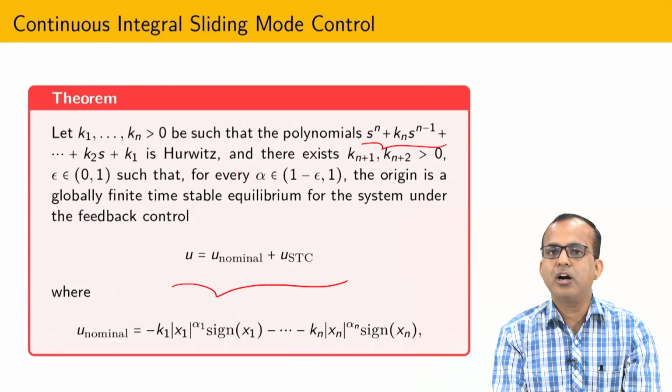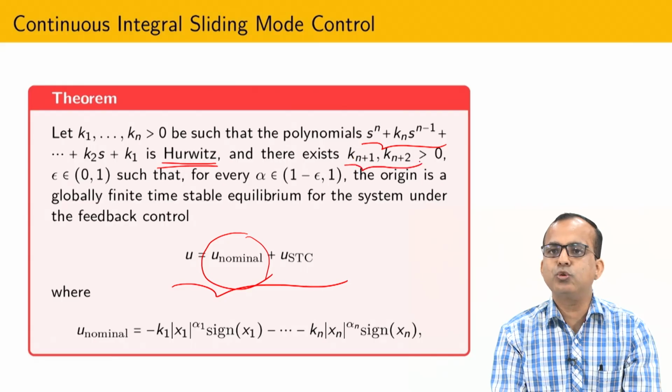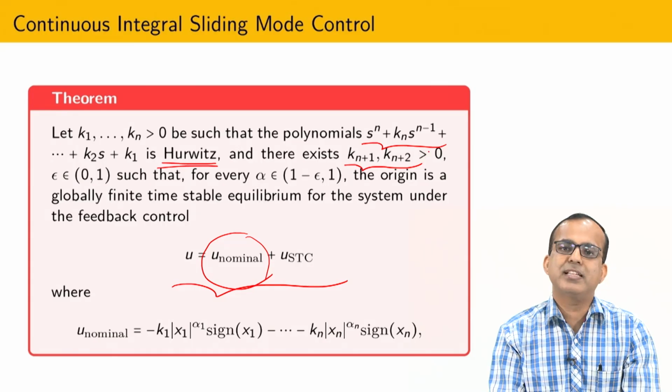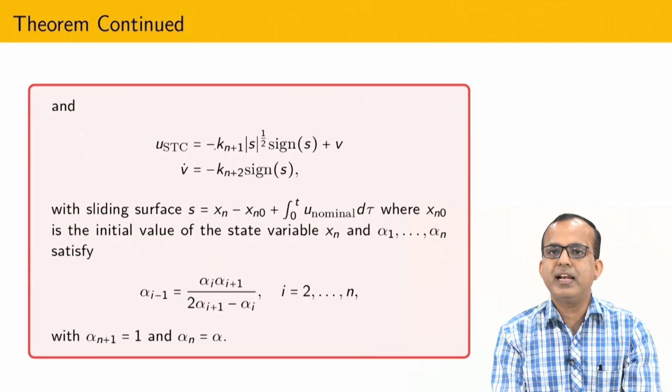So how to select the gain? Again, you can select the gains up to the nominal control exactly like the Hurwitz polynomial, based on the Hurwitz polynomial, whatever we have done in the case of the disturbance free system. And after that, now you have to select two more gains. So how to select these two more gains? Either you can apply the Levant gain criteria, or you can use the strict Lyapunov function that is proposed by Professor Moreno, and you can select the gain. Okay, and then you can design the nominal control like this, and USTC you can design like this.